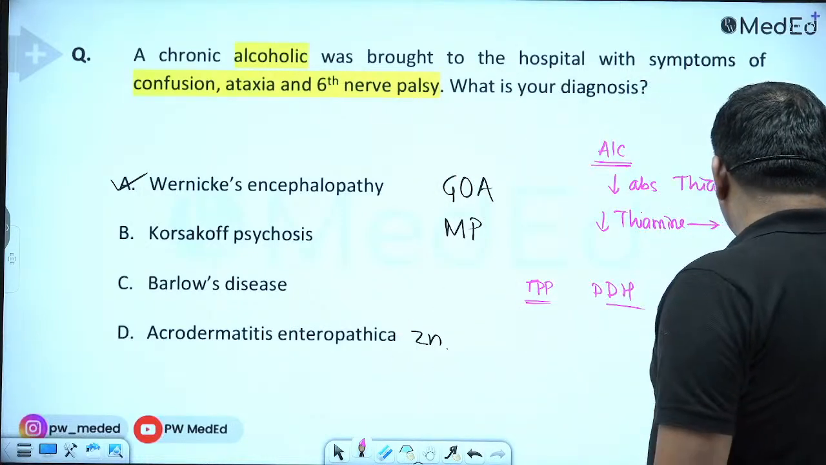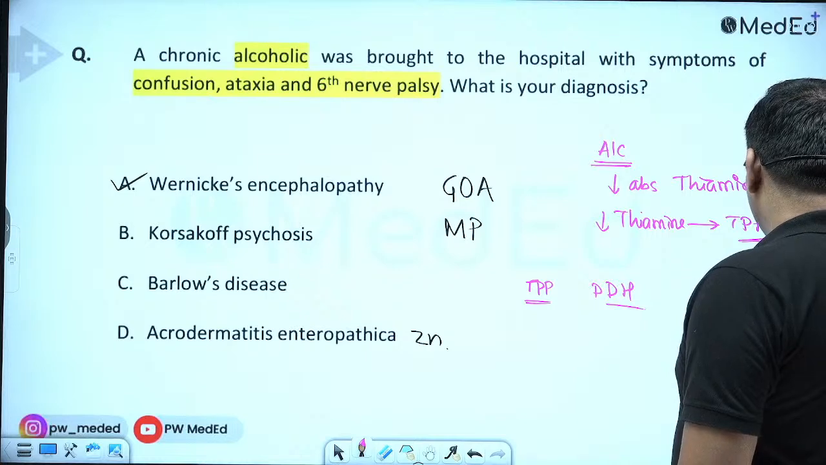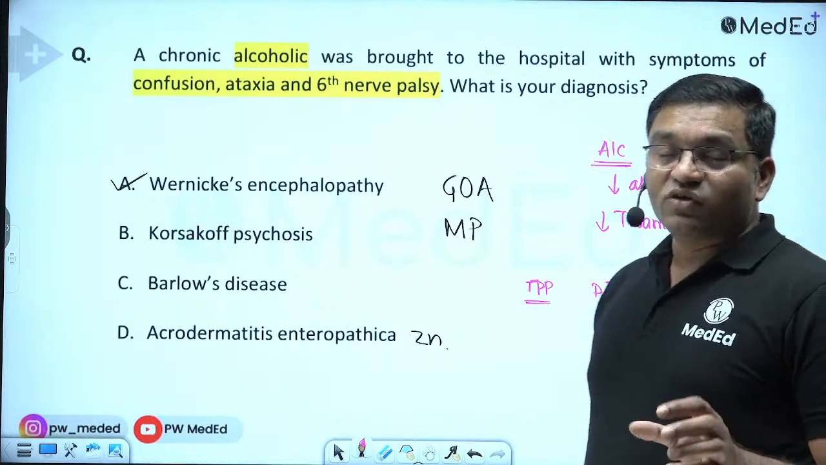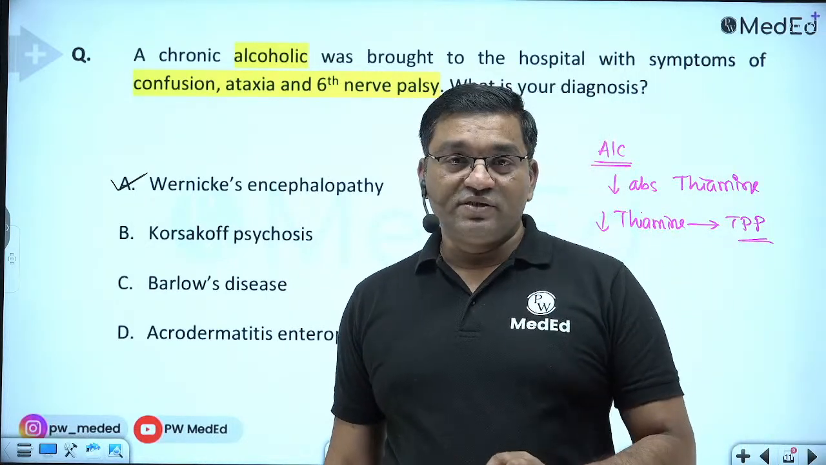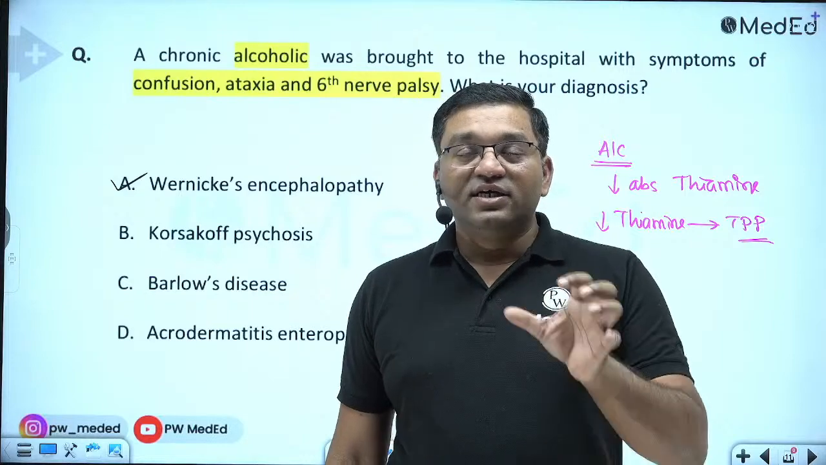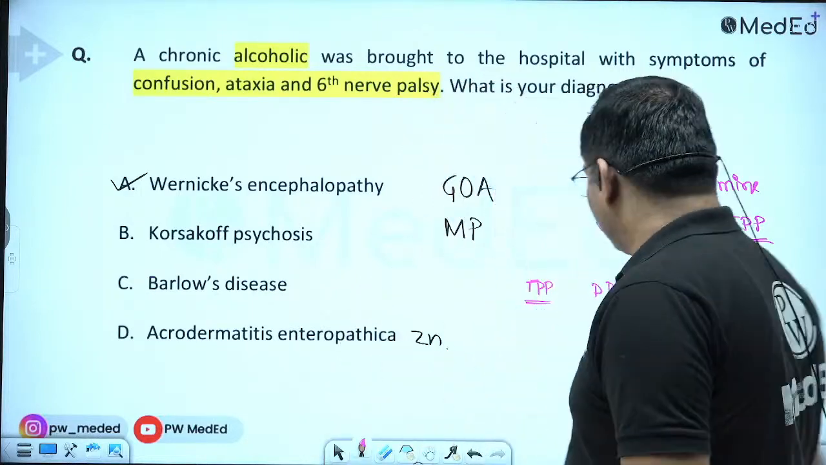Okay, and Wernicke's-Korsakoff syndrome in thiamine deficiency. Thiamine is required for the transmission of nerve impulse. It is important for the chloride channels in the transmission of nerve impulse.